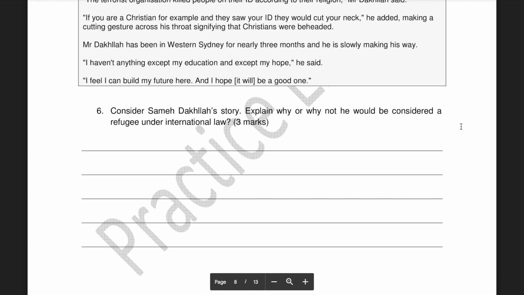For this story, for number 6, you would have to talk about this fear that if they remained in the nation they were to be persecuted, and that they were persecuted because of their religion. And the fact that they have nothing coming here, no family, no money, pretty much nothing but himself, that would qualify him as a refugee. Now, we haven't done a lot of study into refugees, but we have done study into human rights, and this plays off that very well.